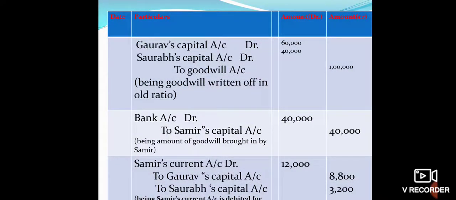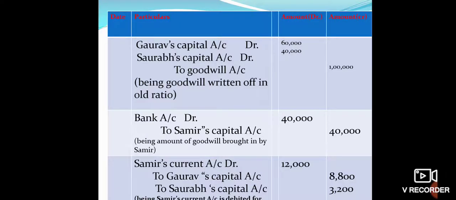Now the second entry is the same as we have already passed in our last solution, that is bank account debit to Samir's capital. This amount is brought by Samir, and in the narration there is some correction. You have to write here: being amount of capital brought in by Samir. Make this correction please.